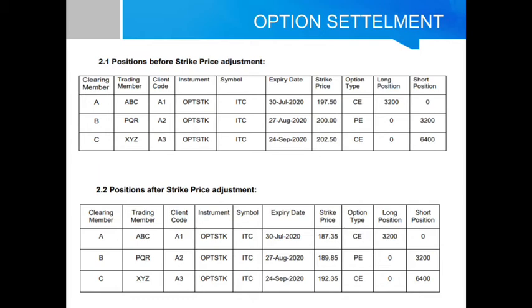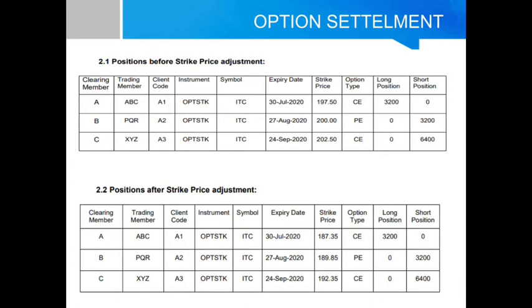Simply, the earlier strike price gets reduced by the dividend value announced by the board of directors.